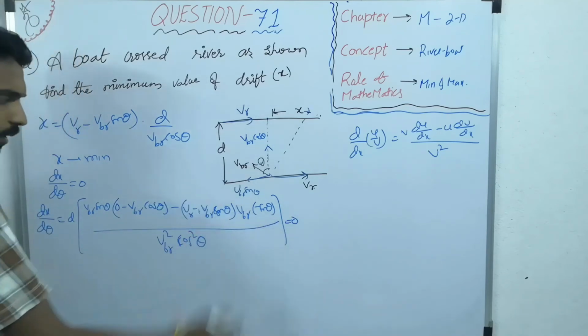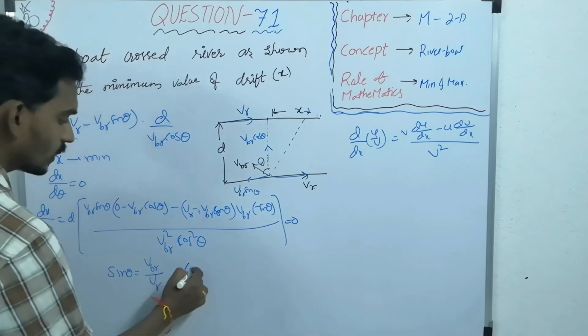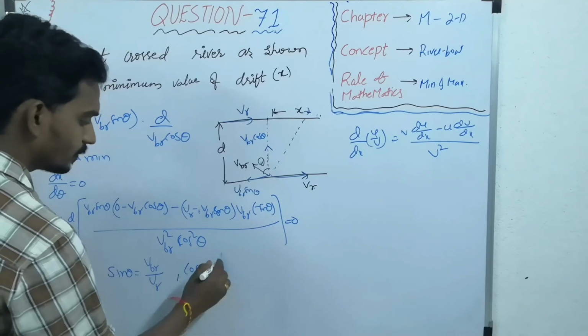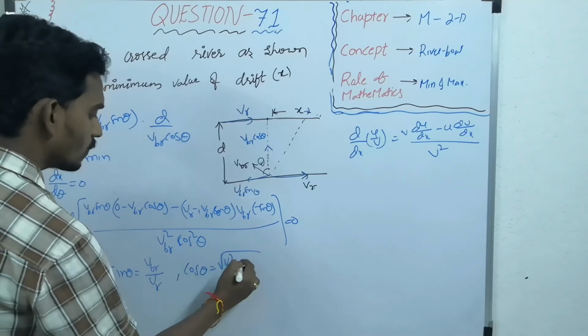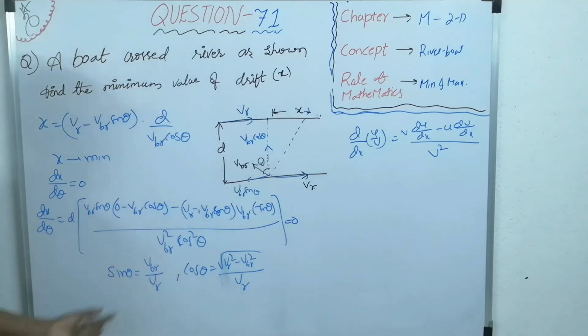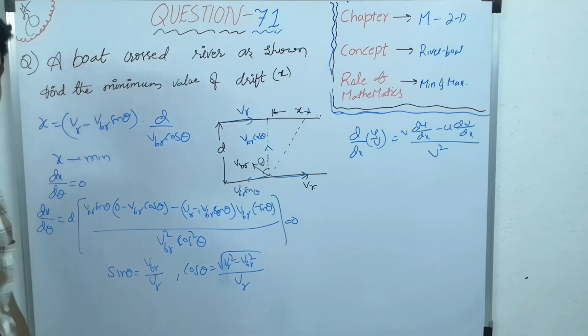If you equate it to 0, what condition you will get is sin theta equal to VBR by VR. Then the cos theta condition will become under root VR square minus VBR square by VR, because if this is sin theta, then cos theta is under root 1 minus sin square theta.